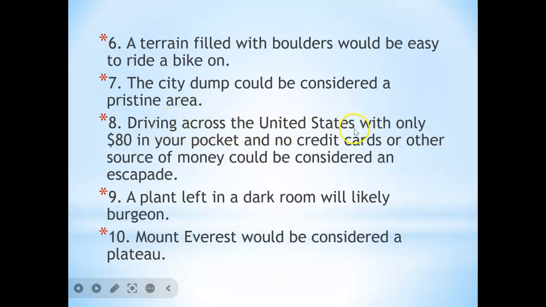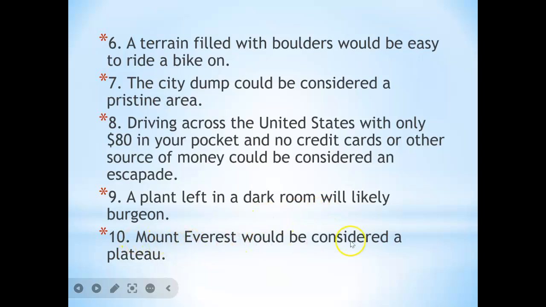Driving across the United States with only $80 in your pocket and no credit cards or other source of money could be considered an escapade. The answer is right, so true. Why? Because $80 for being in the United States alone is very little money. A plant left in a dark room will likely burgeon. So burgeon means to flourish, but plants cannot flourish in a dark room. That's why the answer is false.